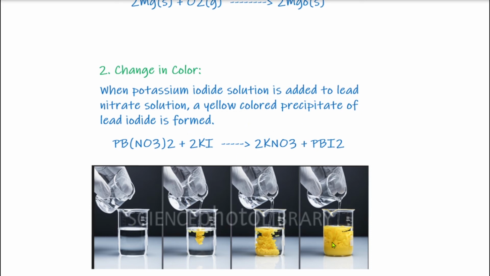This yellow colored precipitate is of lead iodide. So this is the reaction of lead nitrate with potassium iodide, forming potassium nitrate and lead iodide, and this lead iodide is of yellow color. So this is an example of change in color.